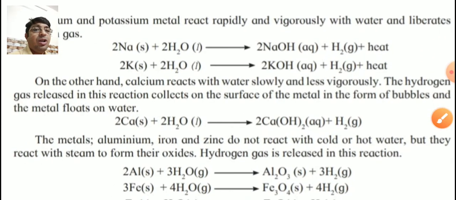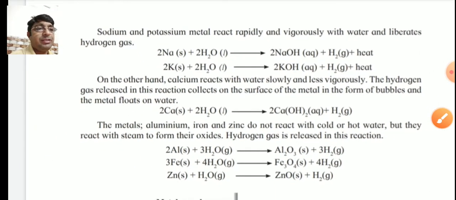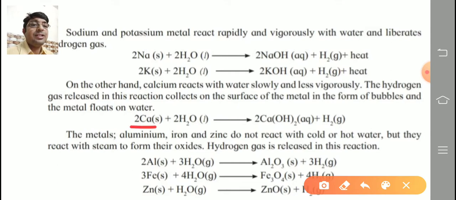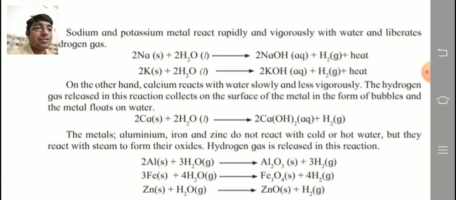Check that. On the other hand, calcium reacts with water slowly and less vigorously, that we learned in the previous table. The hydrogen gas released in this reaction collects on the surface of the metal in the form of bubbles, and that's why calcium metal floats on water. See the reaction: calcium reacts with water to form calcium hydroxide plus hydrogen. It reacts slowly, that's why heat is not produced in this reaction.